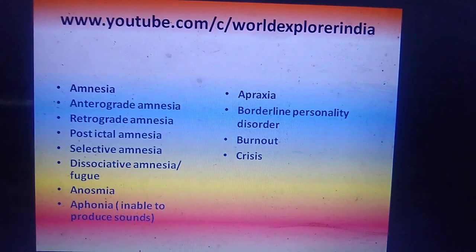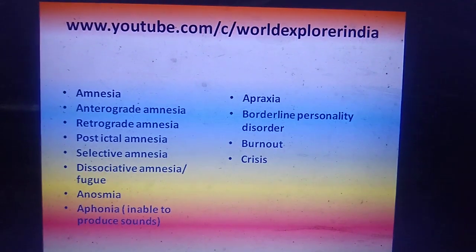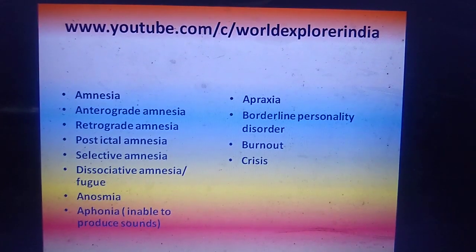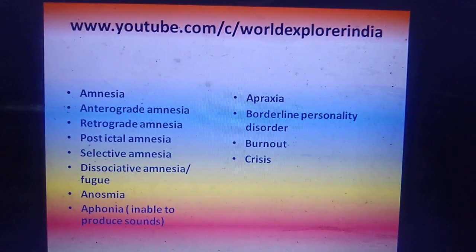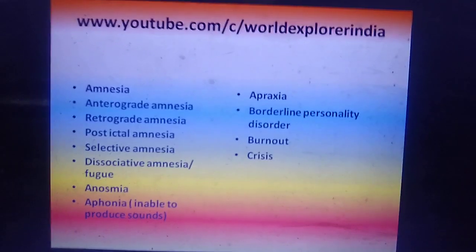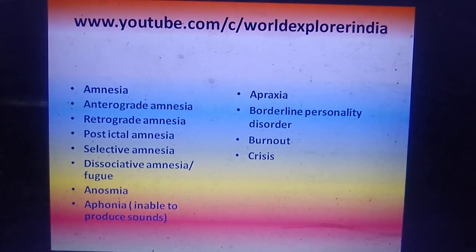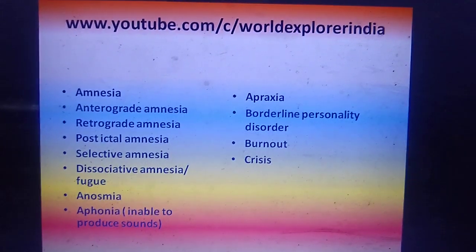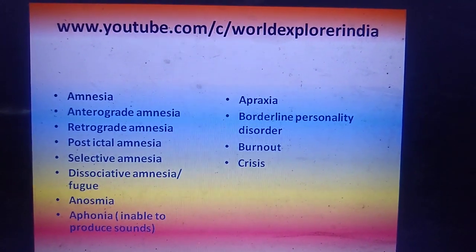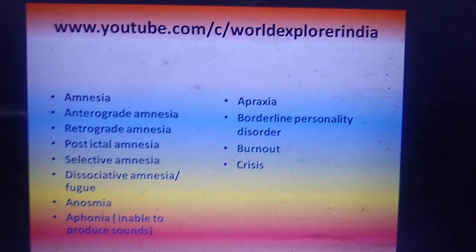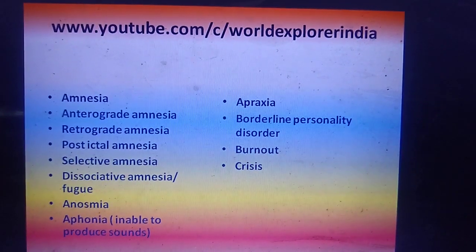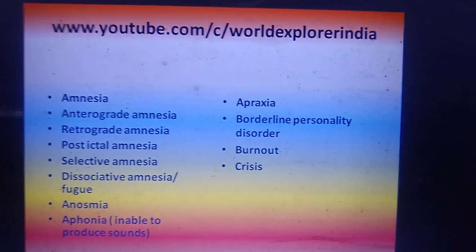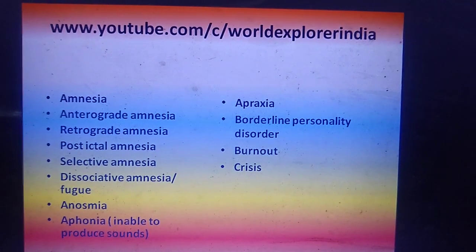Next is crisis. Crisis is an unexpected situation in any person's life by which they are not able to cope with the situation. Even here the adaptive or coping mechanisms fail, then it is called crisis. For example, let's take an example of an earthquake. Earthquake is a crisis. Here their coping mechanisms fail to help them, they are not able to adjust with the real situation. Or for example, if a girl is marrying, then it is called maturational crisis.